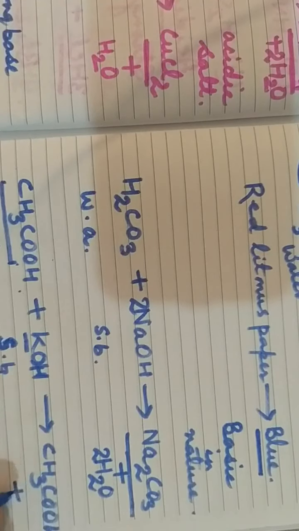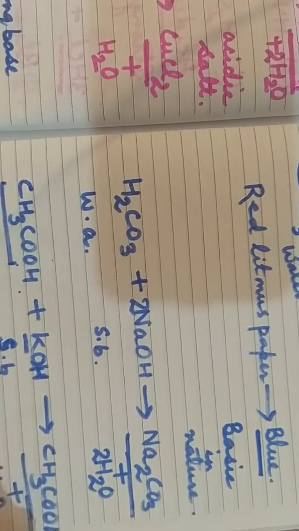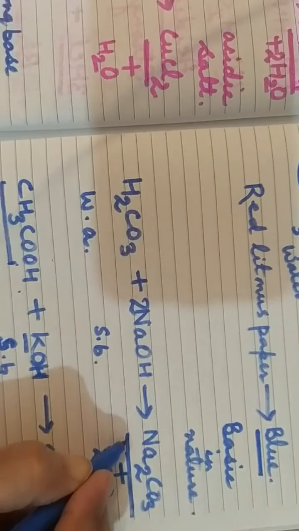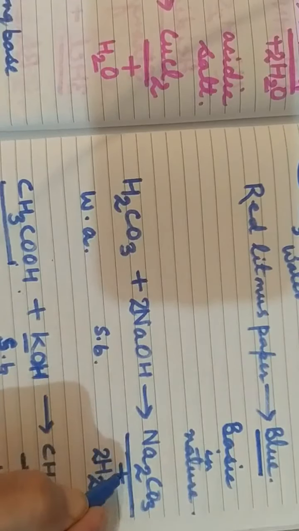So these are all basic salts: potassium acetate, sodium carbonate, and one more salt formed here, sodium acetate. All these are examples of basic salt.